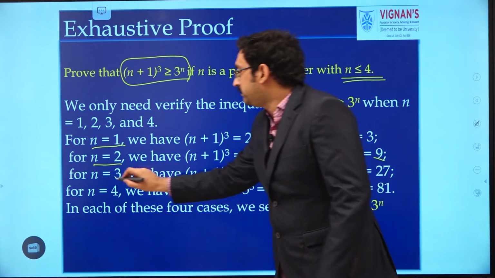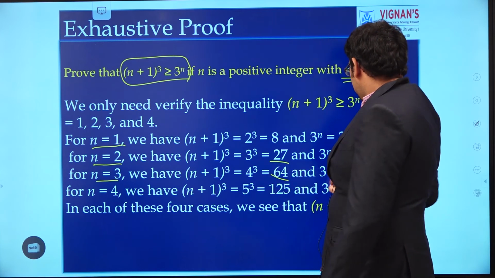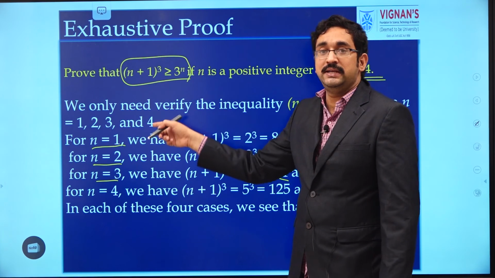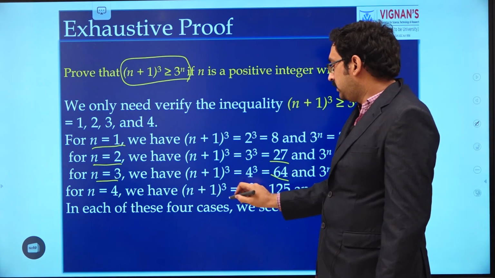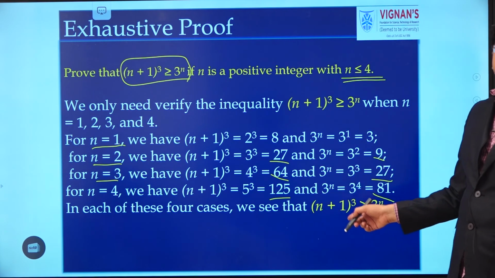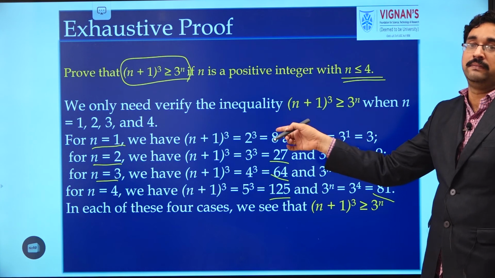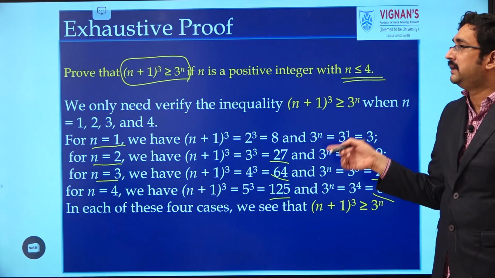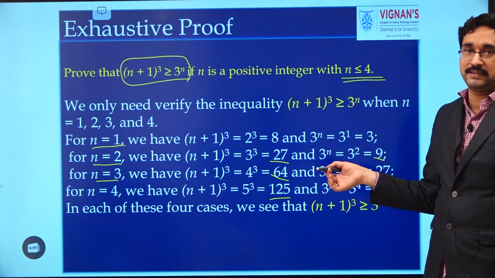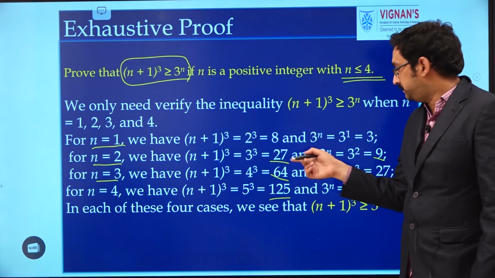Now take n equal to 3. 3 plus 1, 4 cube means 64, and 3 cube means 27. So for n equal to 3 also the condition is satisfied. For n equal to 4, 125 ≥ 81. So for all the possible cases, the condition is satisfied. So this is one example of exhaustive proof. This is also similar to proof by cases. By examining a small number of cases, we can prove the theorem.